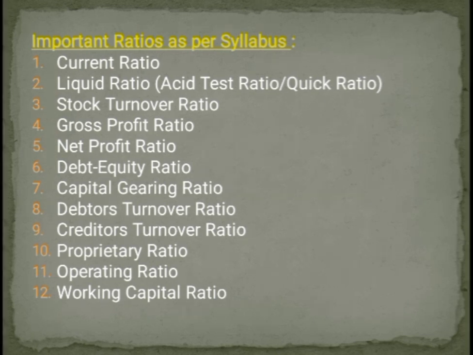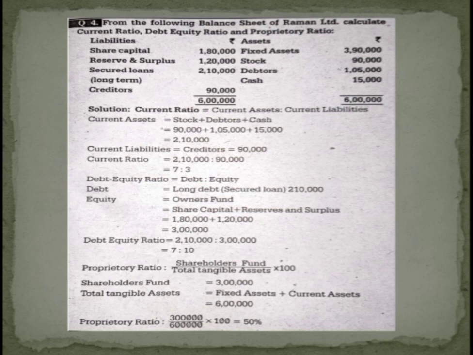Now, let us take a few questions from the question bank. So this is the question which had appeared in the year 2019 for 6 marks. This kind of question will be given where you have to calculate 3 ratios. 2 marks will be allotted for each ratio. Let us see what is the information given in this question.